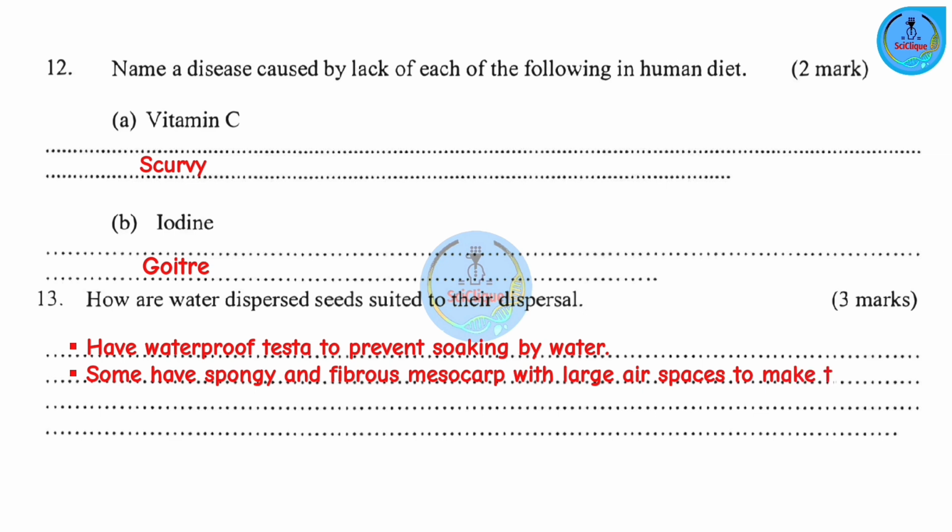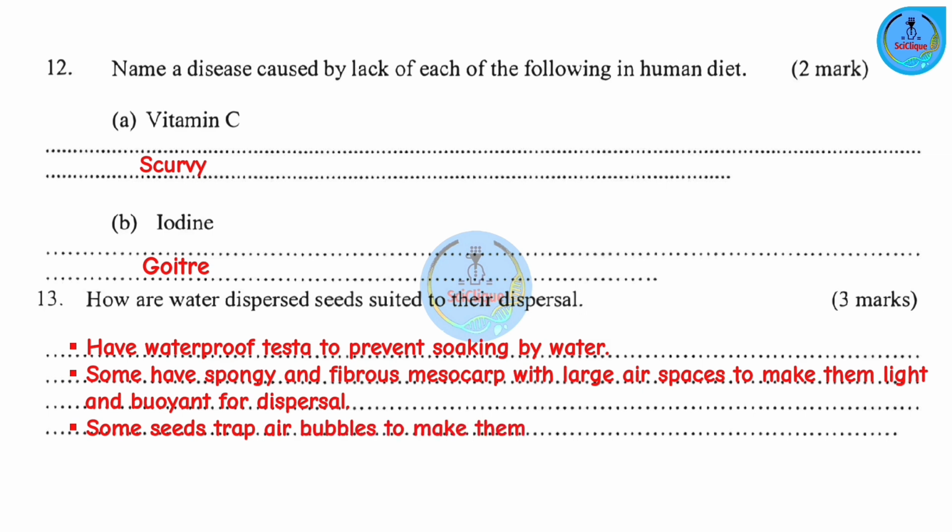Next one. Some, like coconuts, have a fibrous and spongy mesocarp to trap air. They have air spaces in between so that they can trap air. By trapping air, it makes them light and buoyant for easy dispersal. Others have seeds whose testa trap air bubbles. So when they trap air bubbles again, they become light for dispersal.